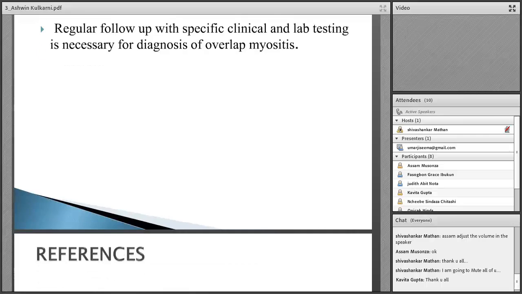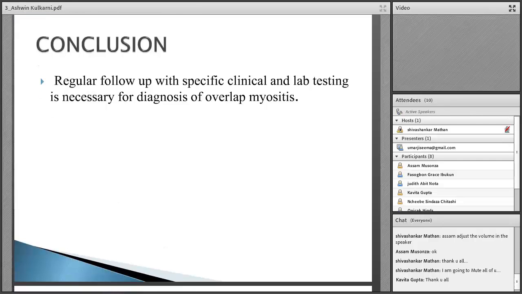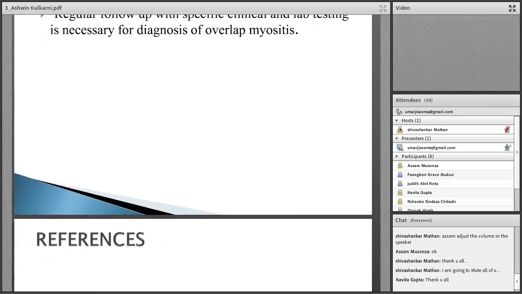I would like to say that we see a lot of connective tissue disorders, but most of the time, muscle weakness may not be there at the time of presentation. So we conclude that symptoms and signs related to muscle weakness should be looked for at follow-up. And whenever muscle weakness is suspected, we have to do a clinical and lab workup like serum CPK levels, EMG, and muscle biopsy may be done for the early diagnosis and management of this overlap myositis.